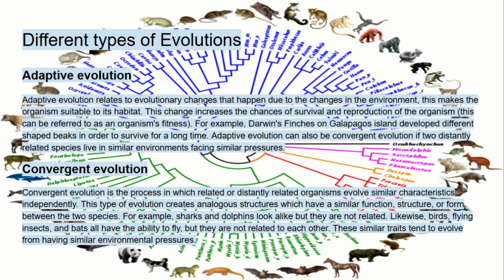Adaptive evolution can also be convergent if two distantly related species live in similar environments facing similar pressures. Convergent evolution is the process in which related or distantly related organisms evolve identical characteristics independently. This type of evolution creates analogous structures which have a similar function, structure, or form between the two species. For example, sharks and dolphins look alike, but they are not related. Likewise, birds, flying insects, and bats can all fly, but they are unrelated. These similar traits tend to evolve from having similar environmental pressures.